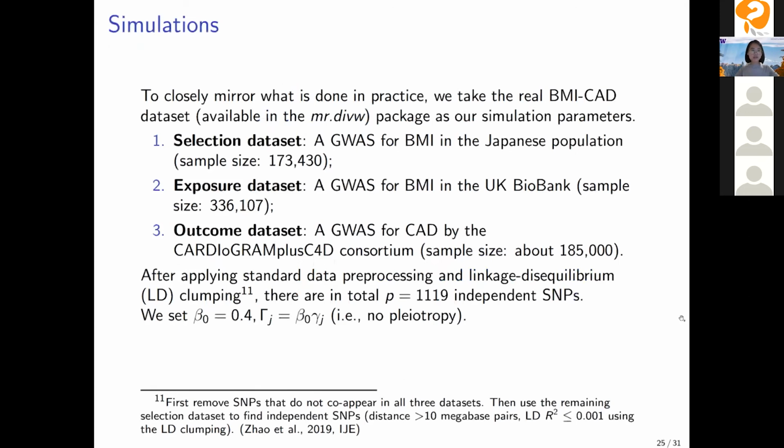So now I'll show some simulations. To closely mirror what's done in practice, we take the real BMI-CAD data set available in the package as our simulation parameters. Let's ignore the selection data set for now. So we have an exposure data set we have already seen and an outcome data set. The exposure is GWAS for BMI, and the outcome is GWAS for CAD.